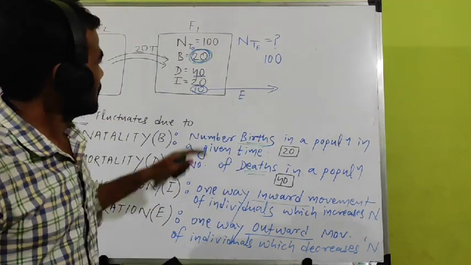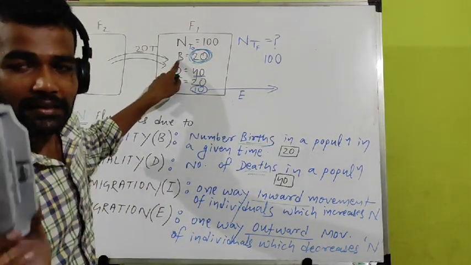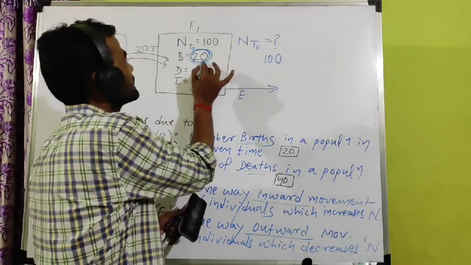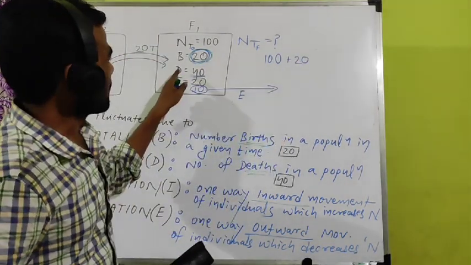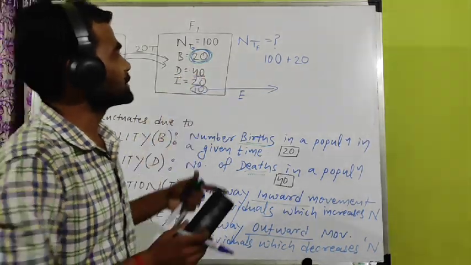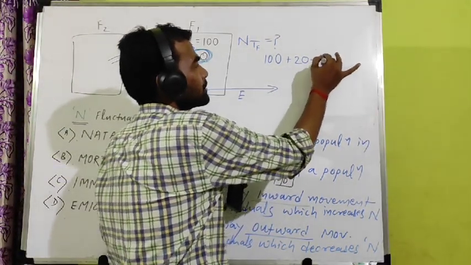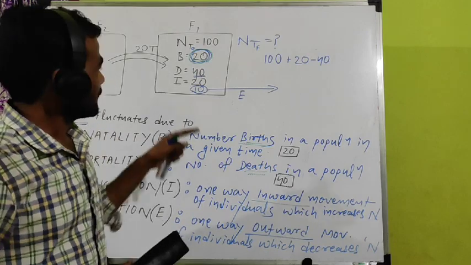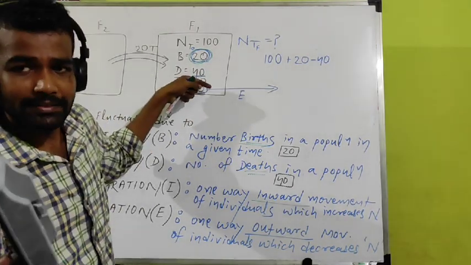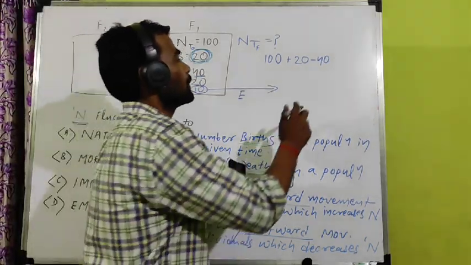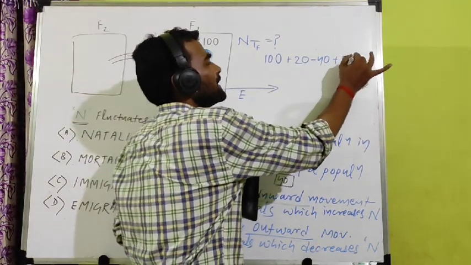What is B? B means natality, number of births. Number of births is 20. Can I add 20? What is the number of deaths or mortality? D is 40, minus 40. Then I is 20. 20 tigers coming from another place get added. So immigration is 20, so it will increase.